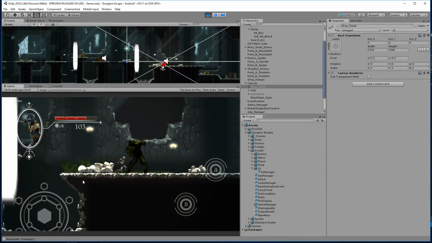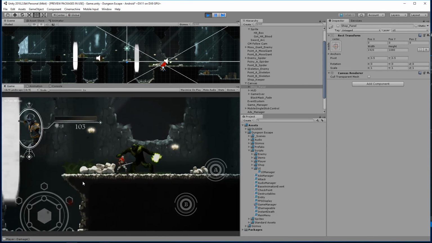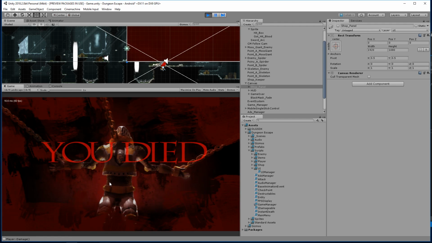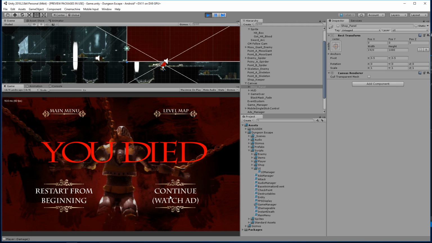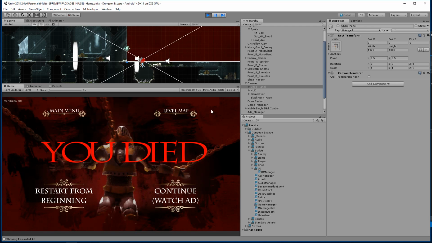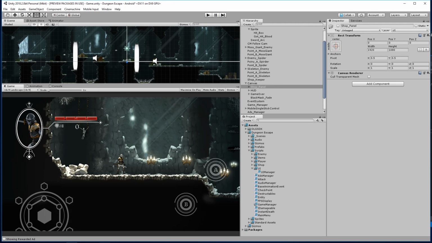Alright, so here's the moss giant. Let's let him kill us. And if we continue with an ad, all right, this would be our ad. Let's close. And all right, okay. So I actually need to trigger an animation here. So let's go ahead and do that.